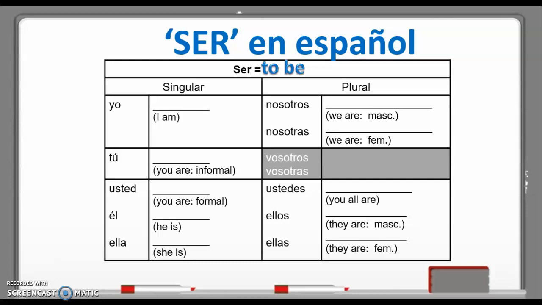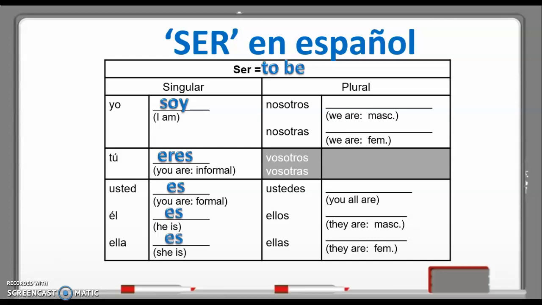So now let's look a little bit more at the verb ser in Español. If your subject is yo, then you're going to use the verb form soy. Yo soy. If your subject is tú, you're going to use the verb form eres. This is the informal one. For usted, which is formal, you use the verb form es. And you use that same verb form for él, he, and ella, she.